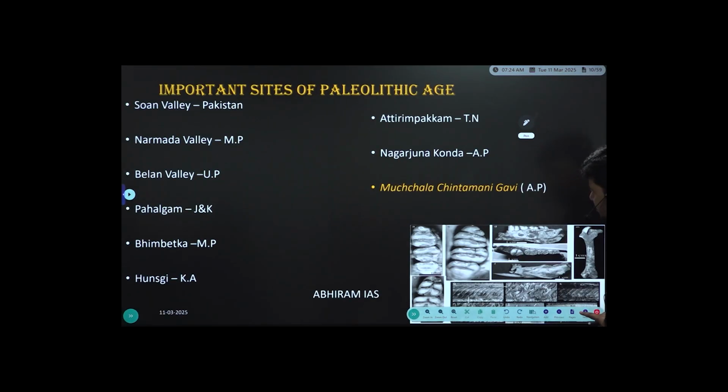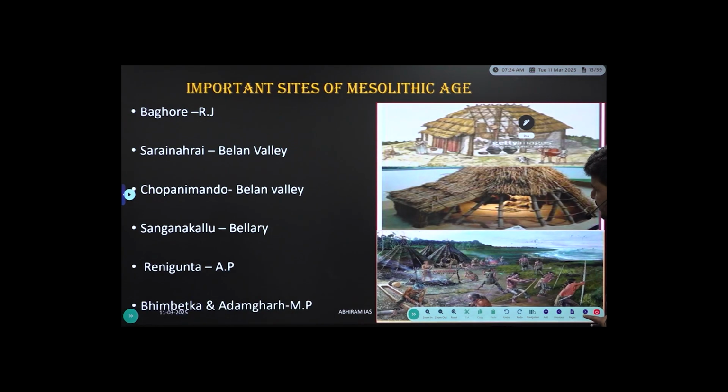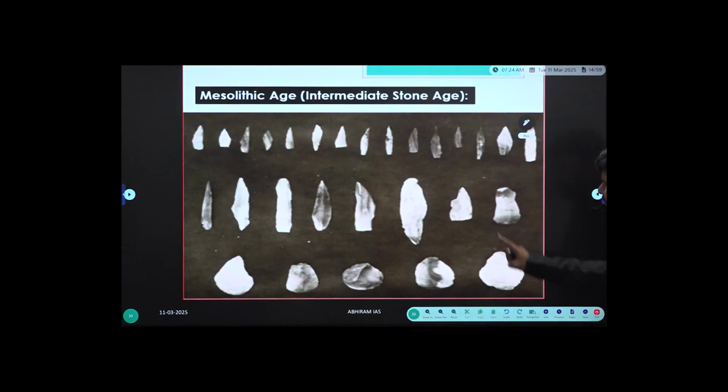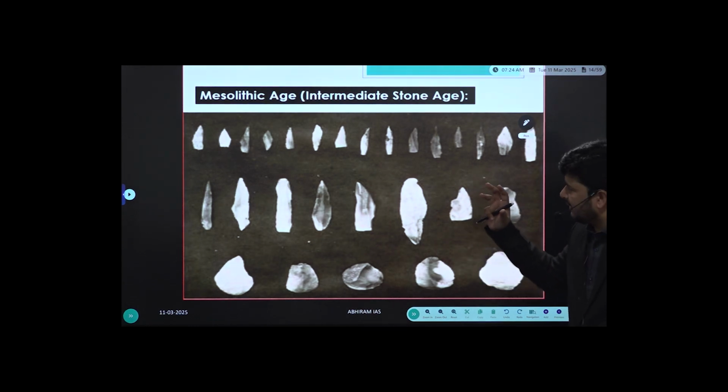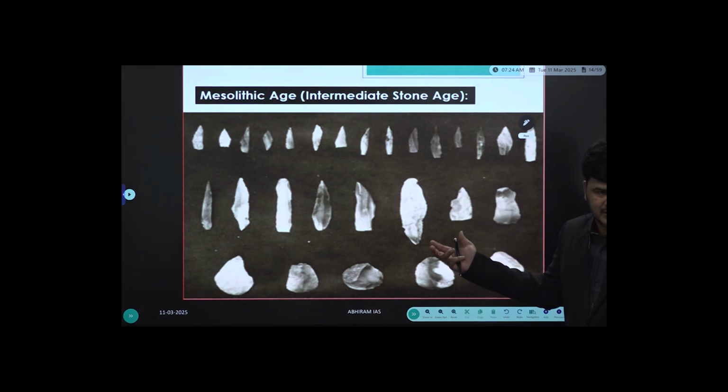And by the time you go to Mesolithic cultures, you have to be good at how the artifacts and tools looked during Paleolithic cultures, and how artifacts and tools got changed in Mesolithic cultures.